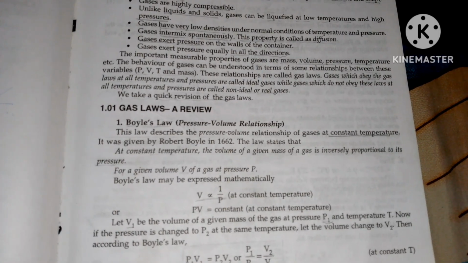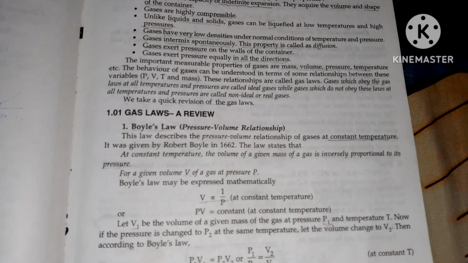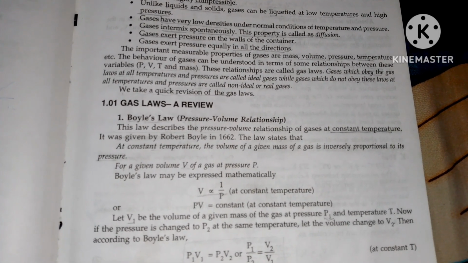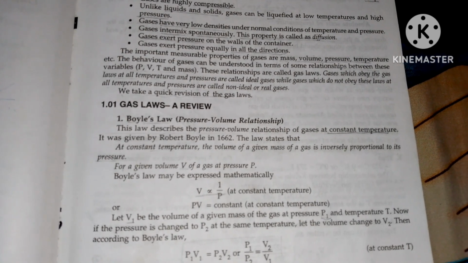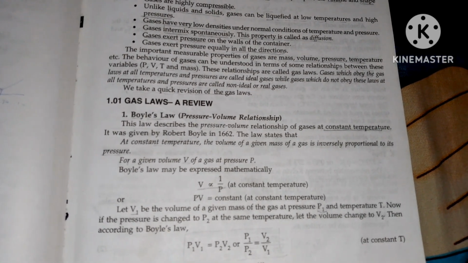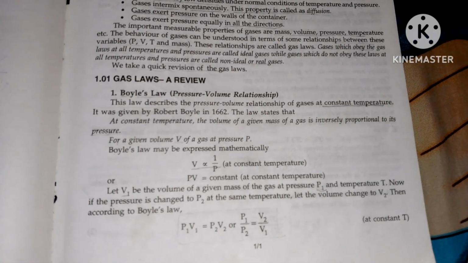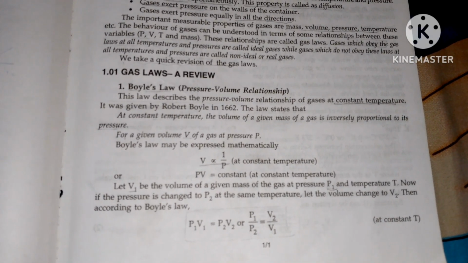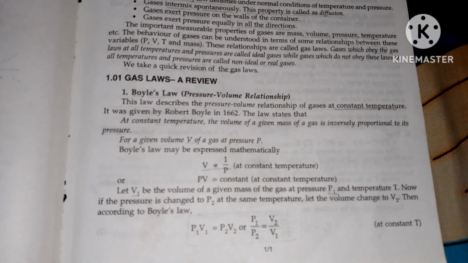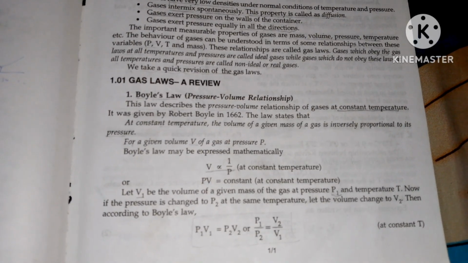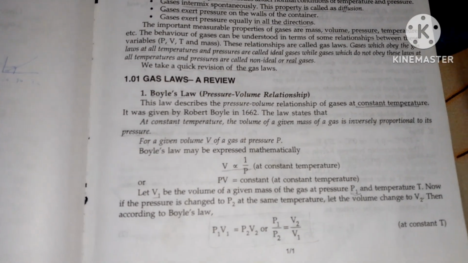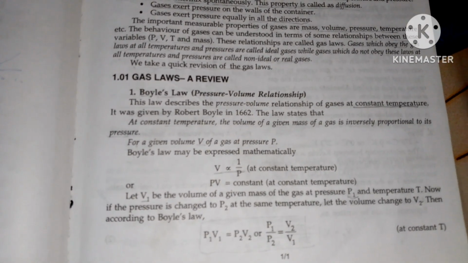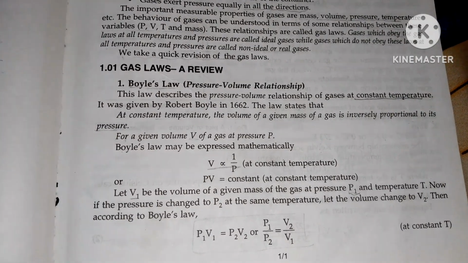The important measurable properties of gases are mass, volume, pressure, temperature, etc. The behavior of gases can be understood in terms of the relationship between these variables P, V, T and mass. These relationships are called gas laws. Gases which obey the gas laws at all temperatures and pressures are ideal gases, while gases which don't obey these laws at all temperatures and pressures are called non-ideal or real gases.